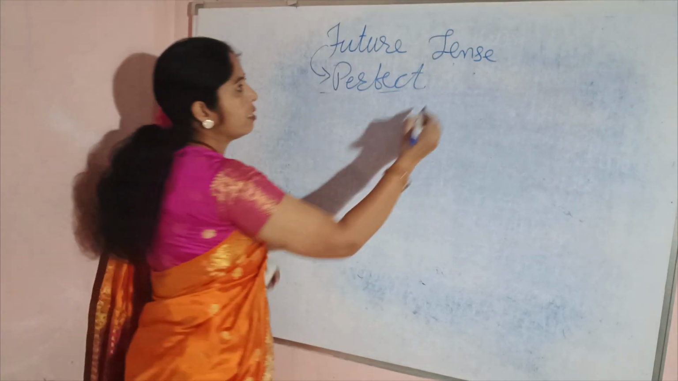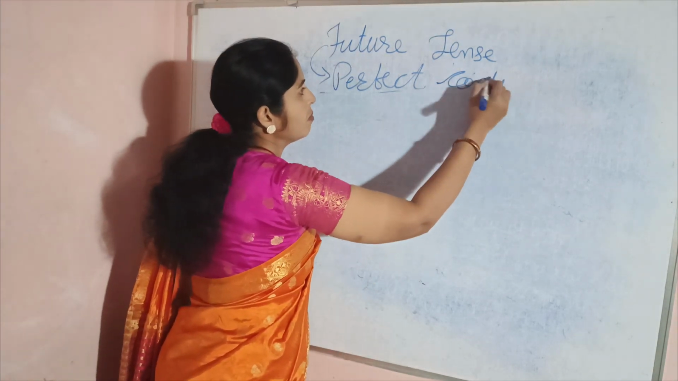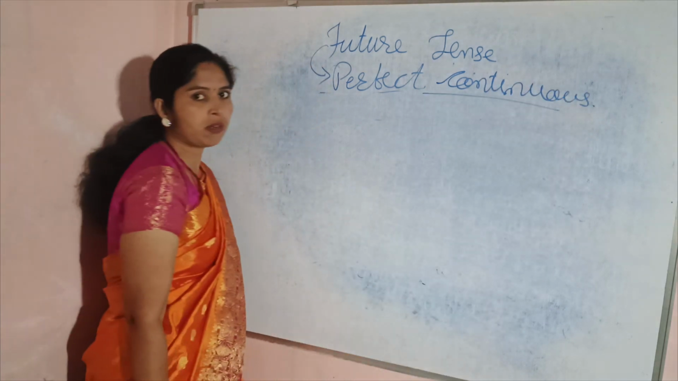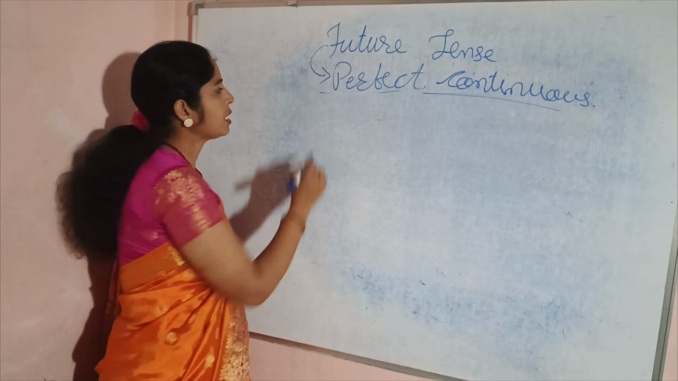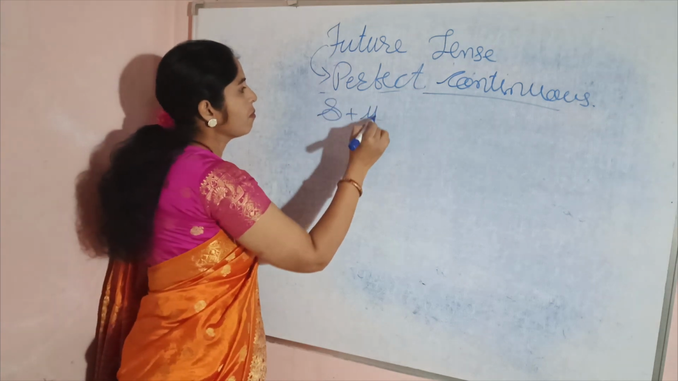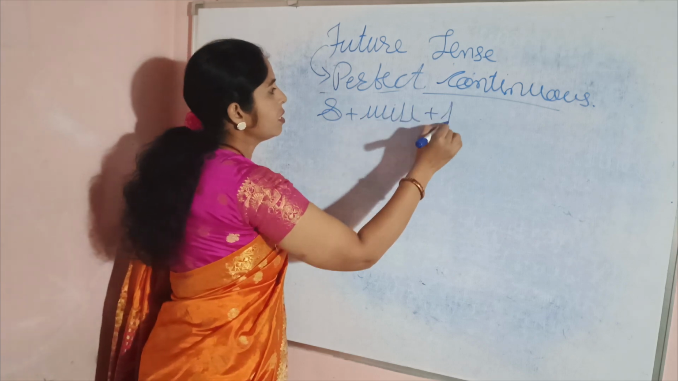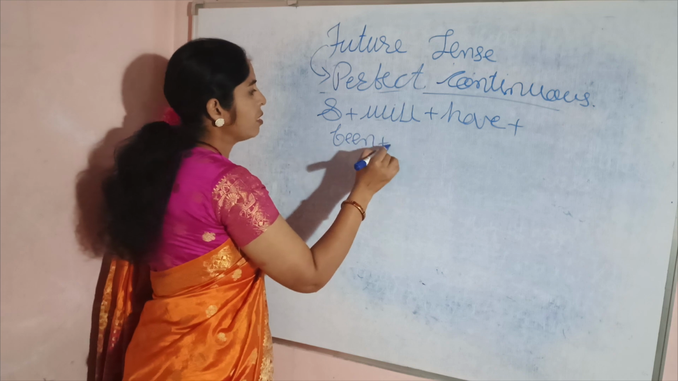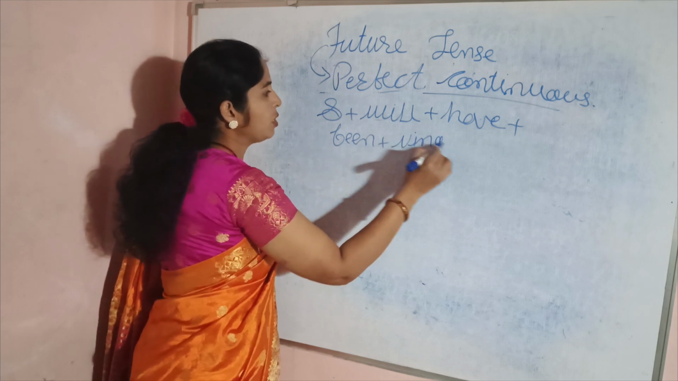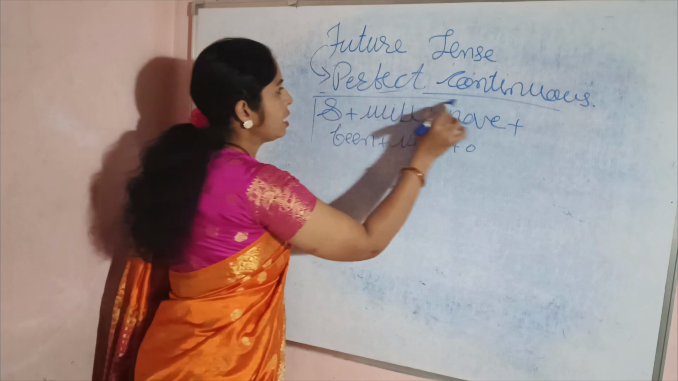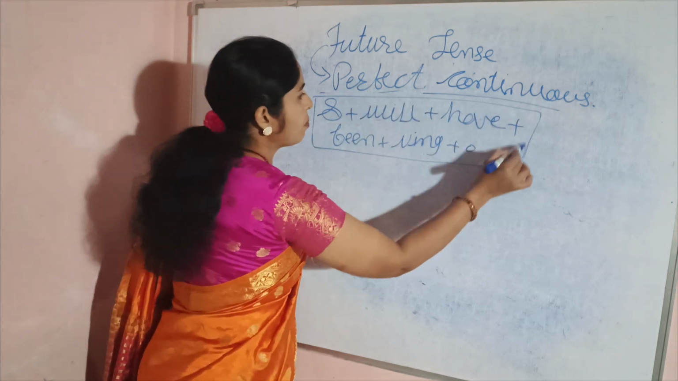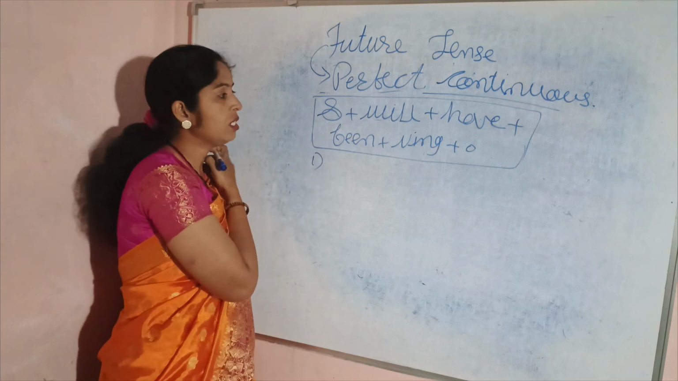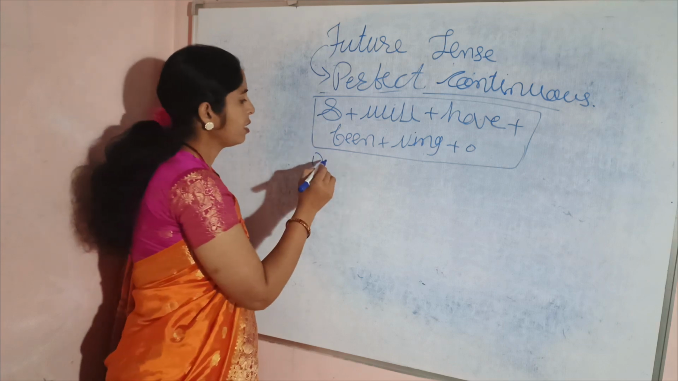Future perfect continuous tense. The formula of future perfect continuous tense is subject plus will plus have plus been plus VING plus object. It is the formula of future perfect continuous tense. Now see some sentences related to the future perfect continuous tense.